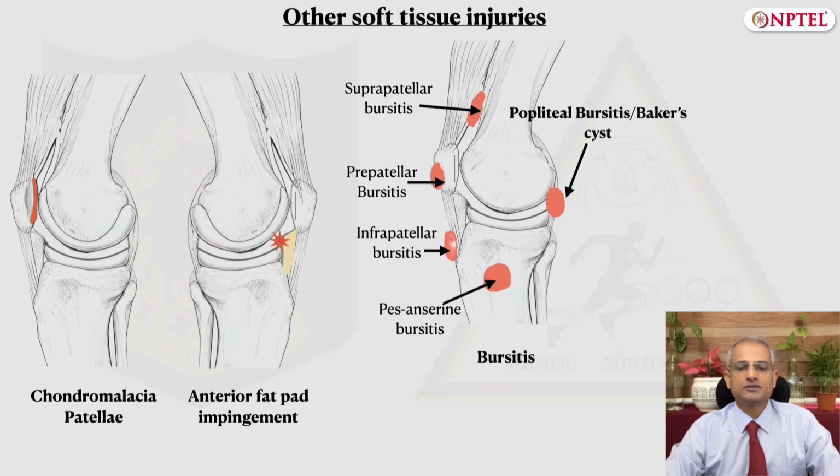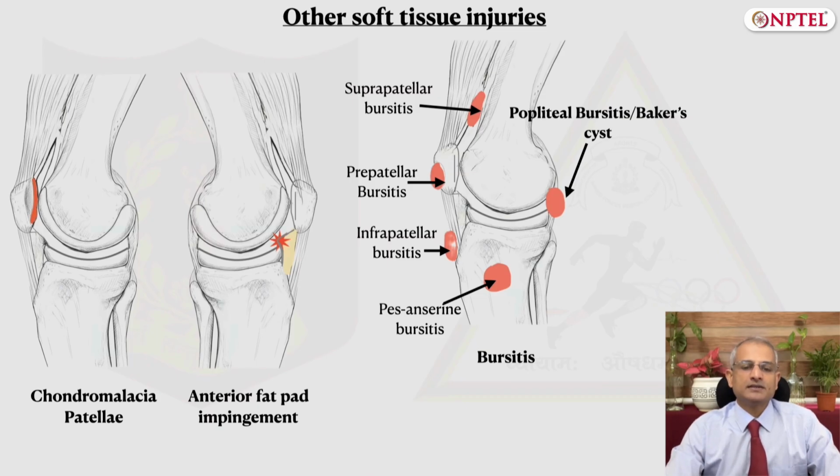This fat pad is located between the patellar tendon and the anterior aspect of tibia. This condition may result from trauma, repetitive stress, or other structural issue leading to inflammation, swelling, and fibrosis of the fat pad. The symptoms include anterior knee pain, especially with extension of the knee. There may be local swelling, restriction of knee movements.